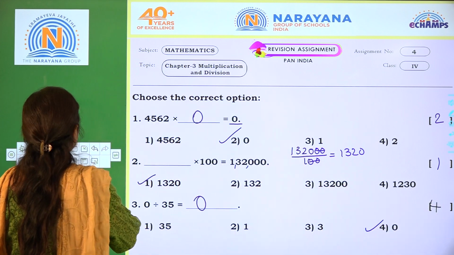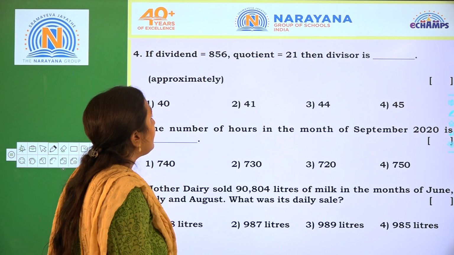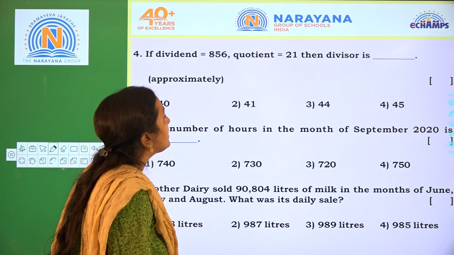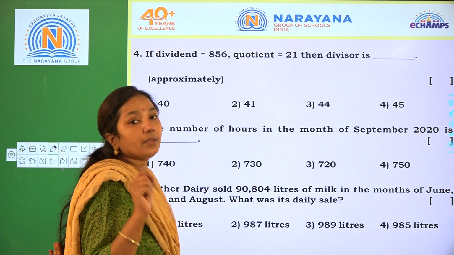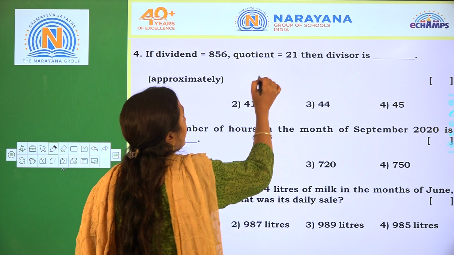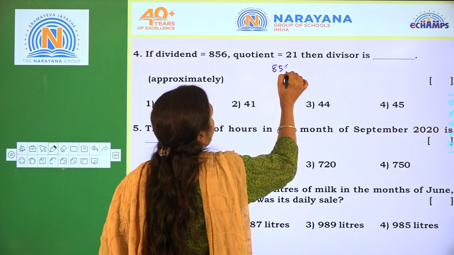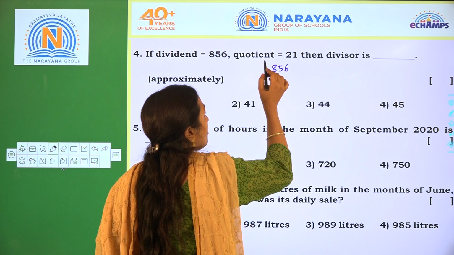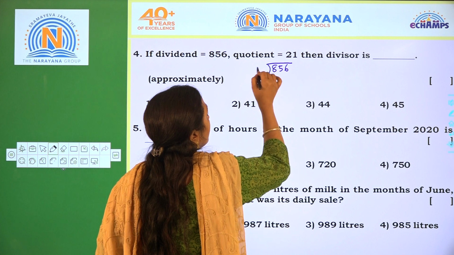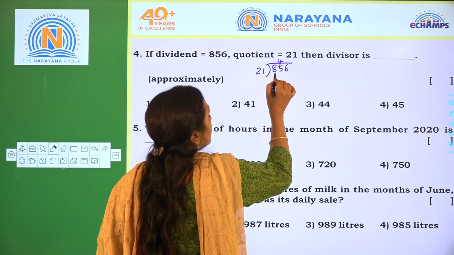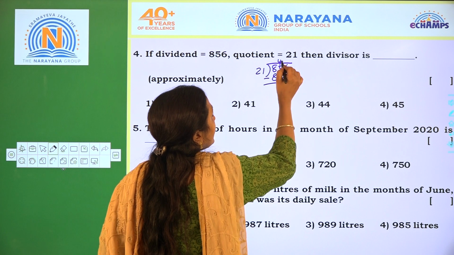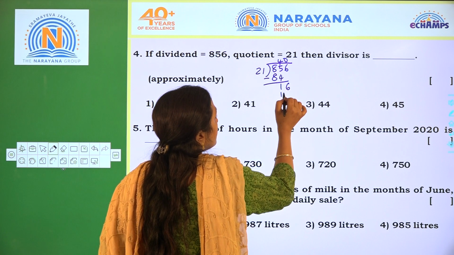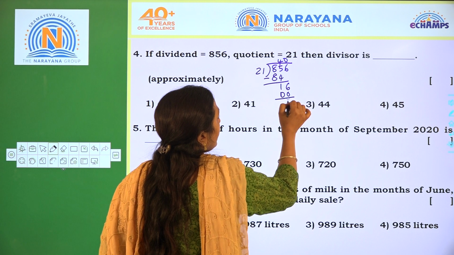Next one, if dividend equals 856 and quotient equals 21, then the divisor is? The dividend we already know, that is 856, the quotient is 21, and we have to find the divisor. Now take 4 times 84. Now 1, 6. We cannot divide 0 times, it will be 0 only.